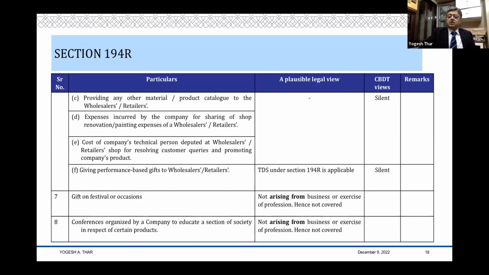Now, there is no contract whatsoever between this company and those healthcare professionals who attend these conferences. And therefore, this is not arising from the business or exercise of their profession. There is no first degree nexus between the company and these entities.